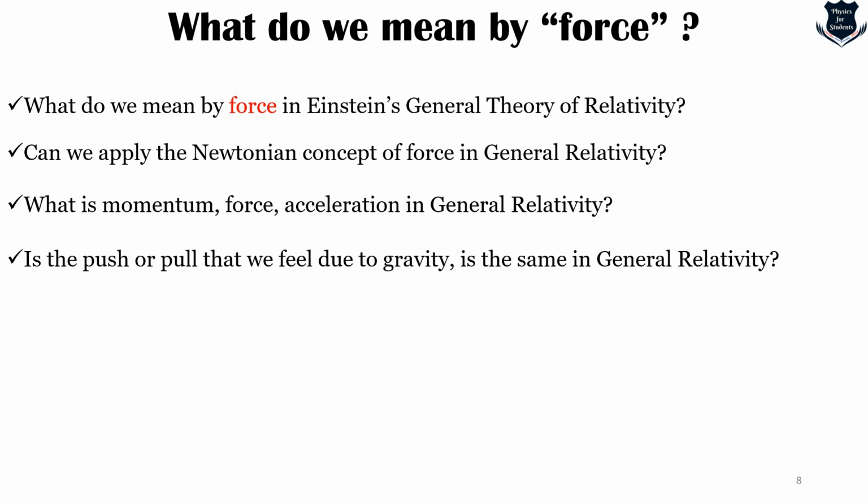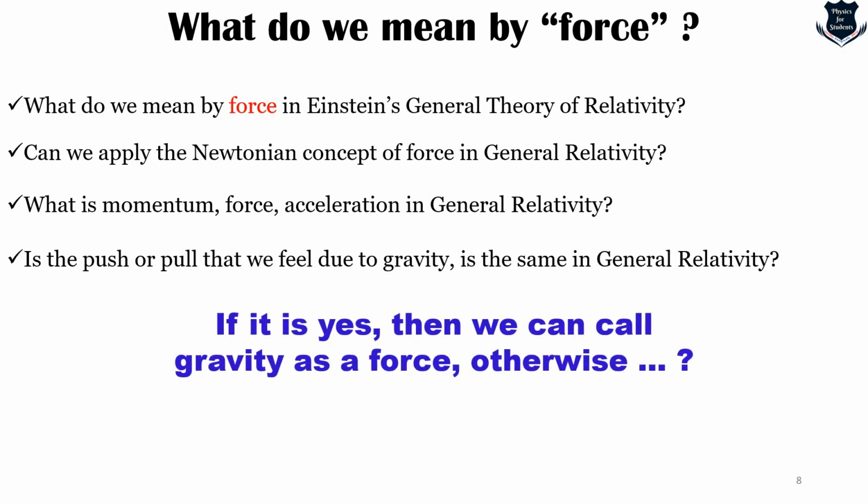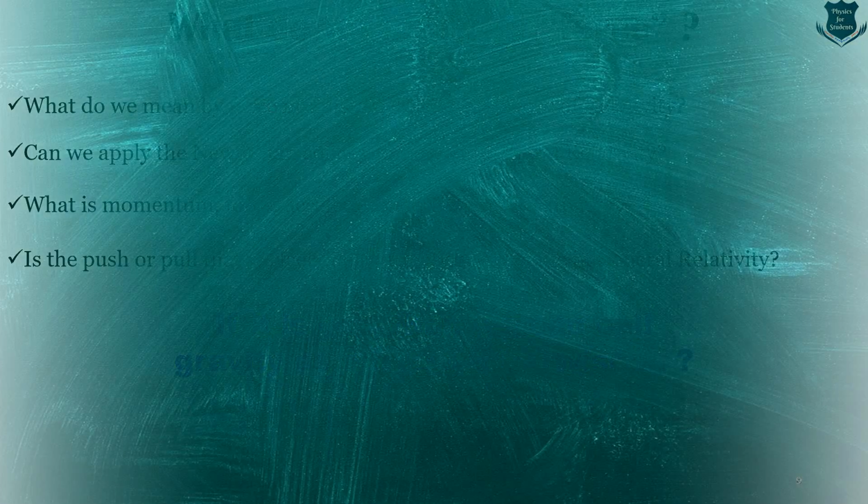Because until we understand whether it is the same force that is used in general relativity, we won't be able to answer the question: how does gravity affect the path of light? Before that, we really want to understand, can we extend the old Newtonian concept into general relativity? If we can do so, then we can call it gravity. Otherwise, what will we call it? Coming to the next part of the video.